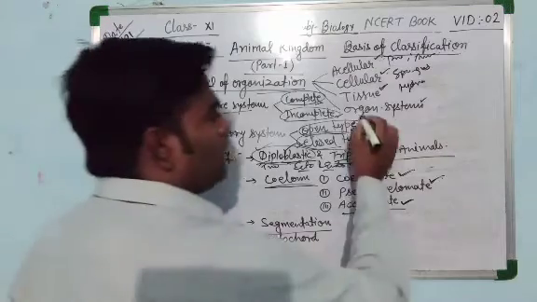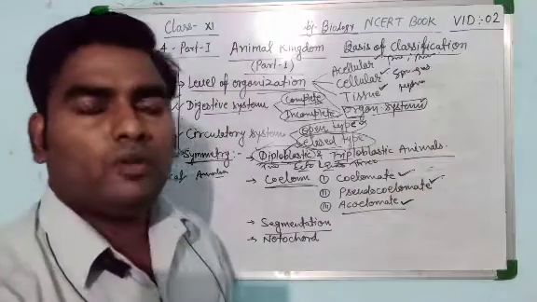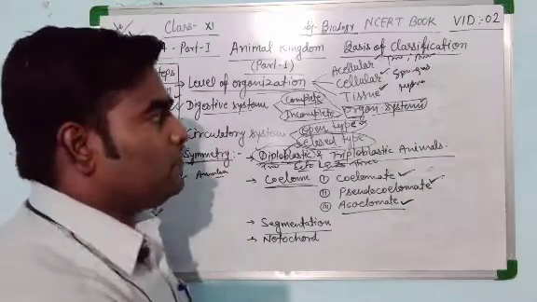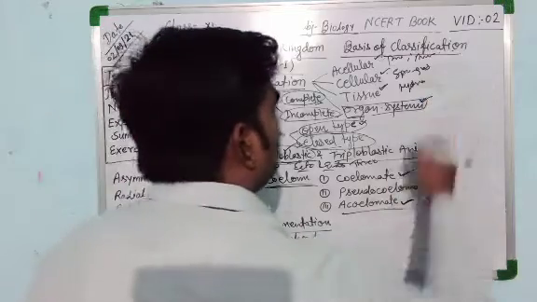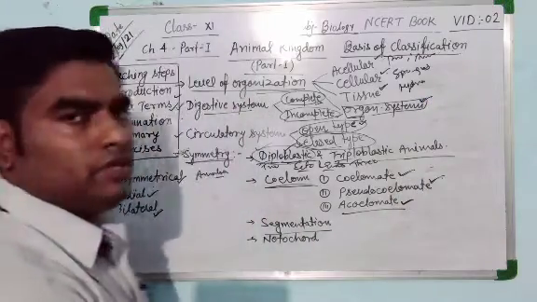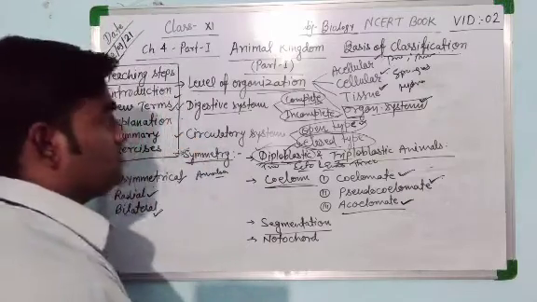And the fourth one is the organ system level of organization. If organs are developed in the body of the organism and they form an organ system, it is said to be organ system level of organization. From Platyhelminthes to Chordata, they show the organ system level of organization.